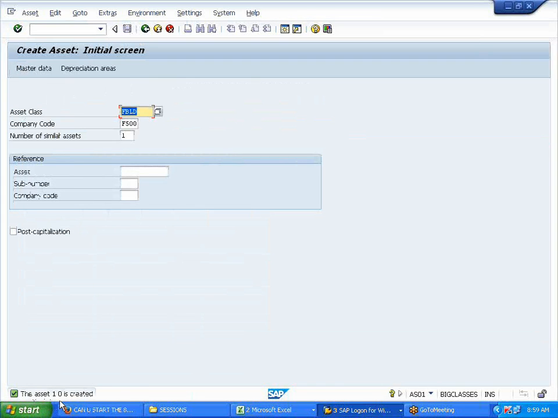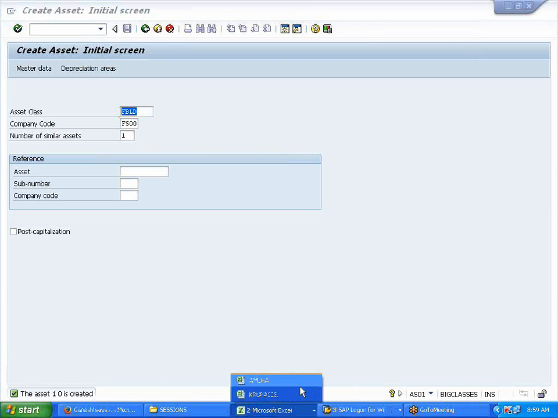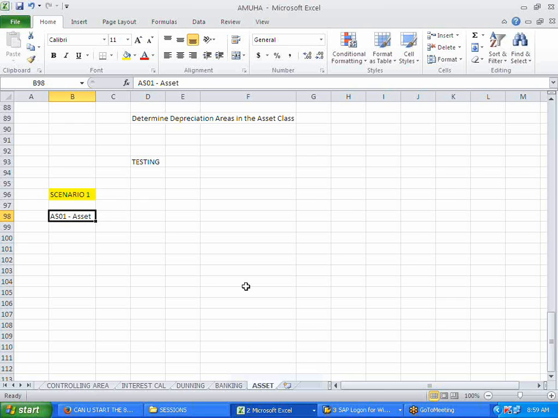Can you see below, asset 1, forget about this 0, asset 1 is created, right? Where is this 1 coming from? Number of singular assets, right? No. If you remember in yesterday's class, we created the asset classes.